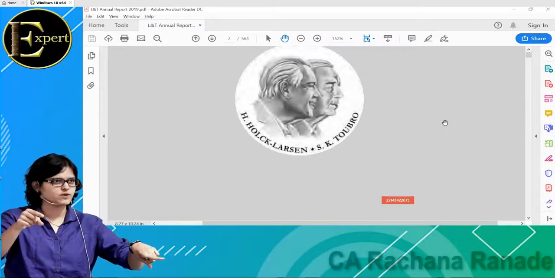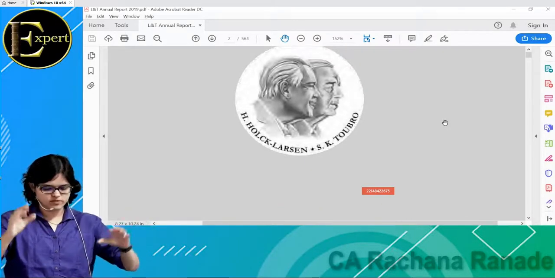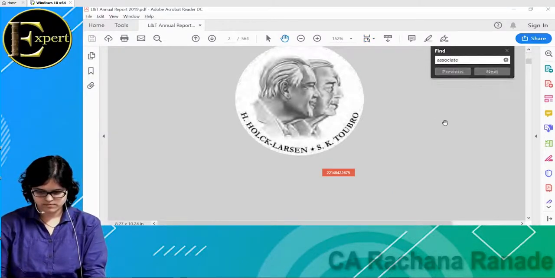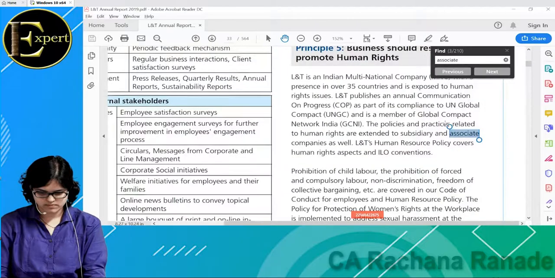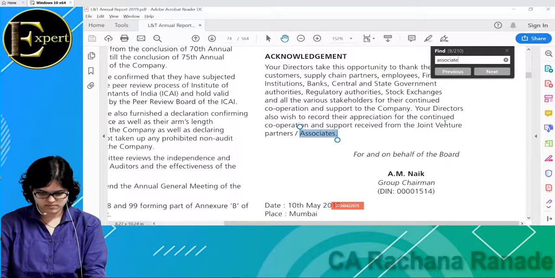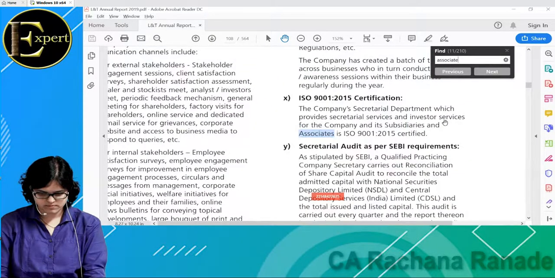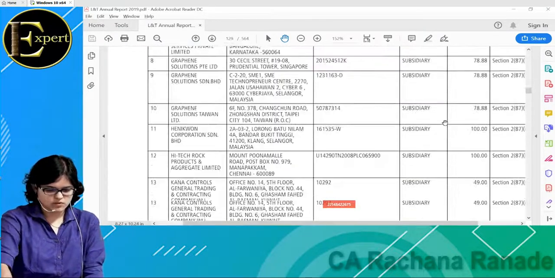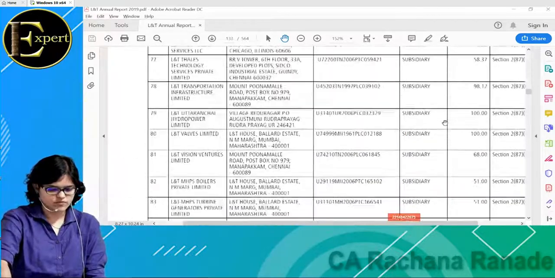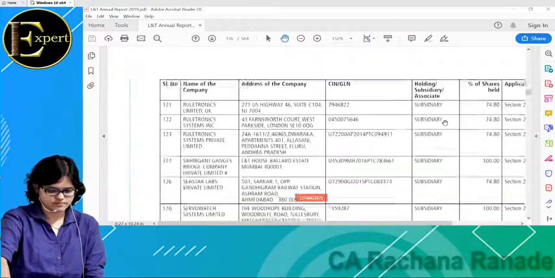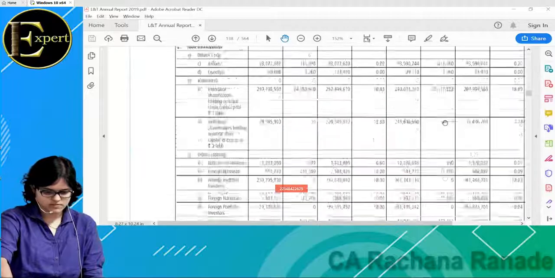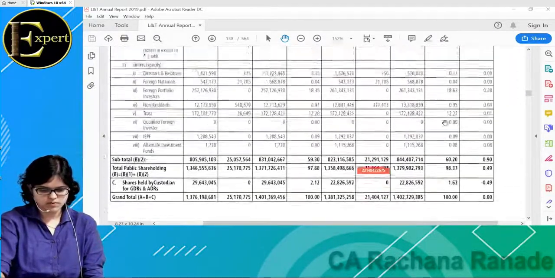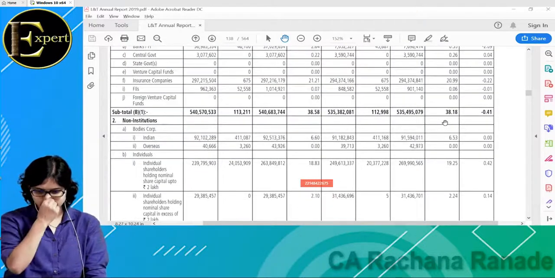What is the first one? Family owned business. And second one is a professionally run business. Who can tell me? For a family owned business, what will you write? Promoter holding will be highest or lowest?